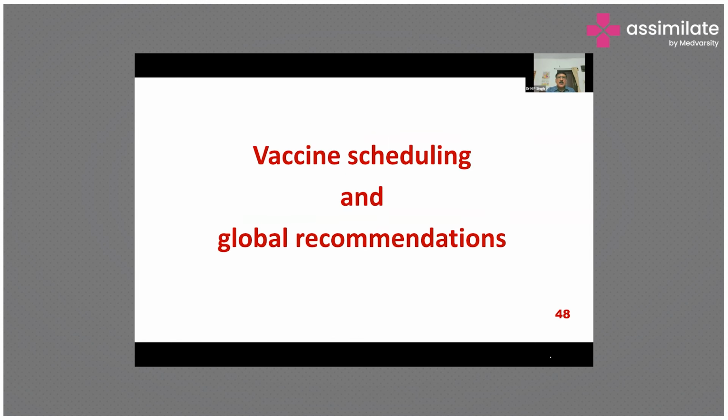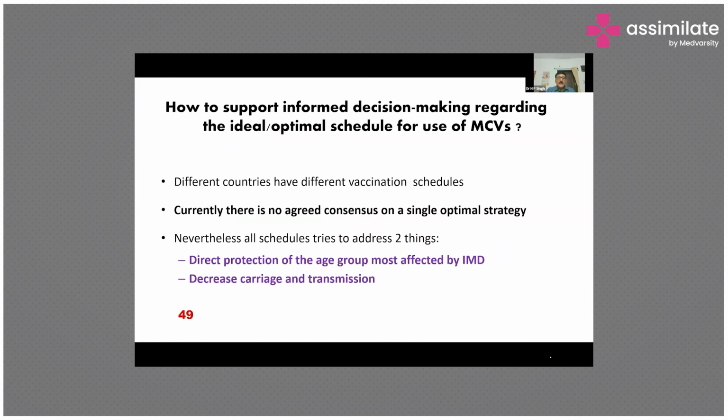So what is the schedule and recommendation? Different countries have different vaccination schedules. Currently, there is no agreed consensus on a single optimal strategy. Nevertheless, all schedules try to address two things mainly. One is the direct protection of the age group most affected by IMD, and second is decreased carriage and transmission.